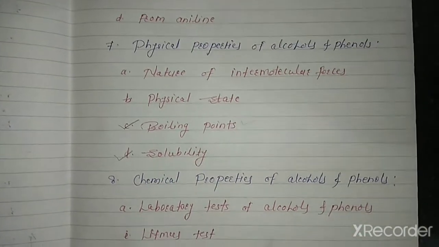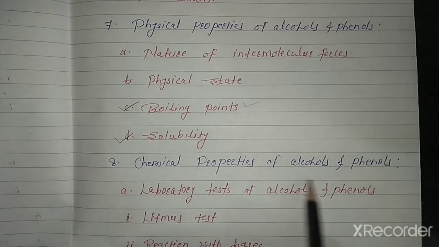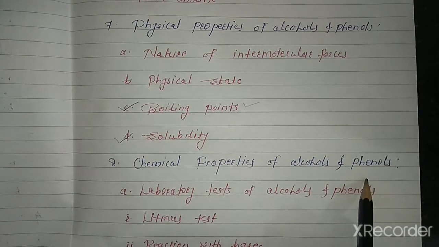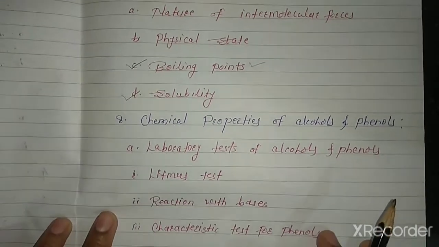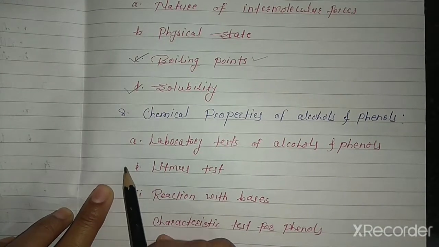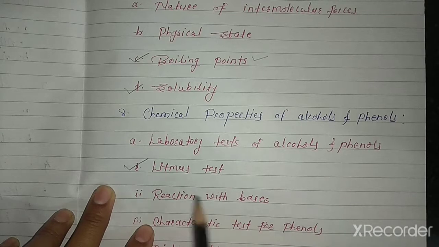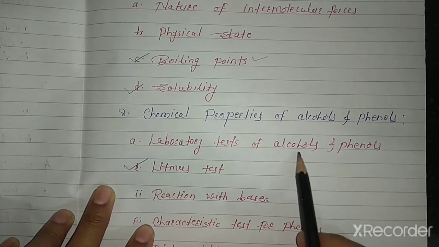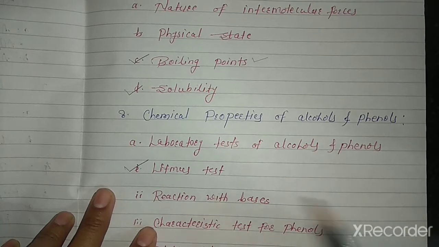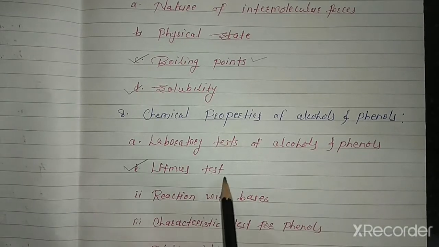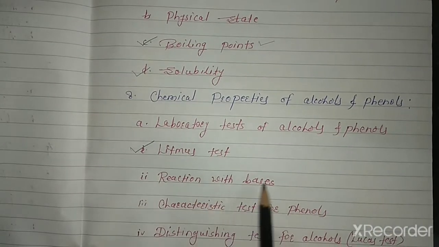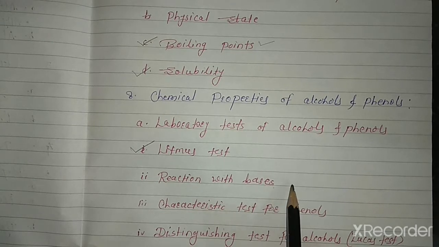Then next point, chemical properties of alcohols and phenols. First, laboratory tests of alcohols and phenols. First, the litmus test. Why is this test used in the laboratory? Because we need to know whether alcohols and phenols are acidic or basic. In the litmus test, if red litmus paper turns blue, it is basic in nature, and if blue litmus paper turns red, it is acidic in nature. Then reaction with bases, strong bases and weak bases.